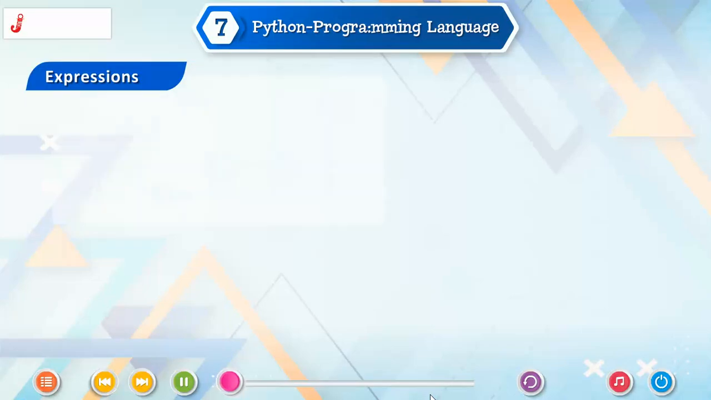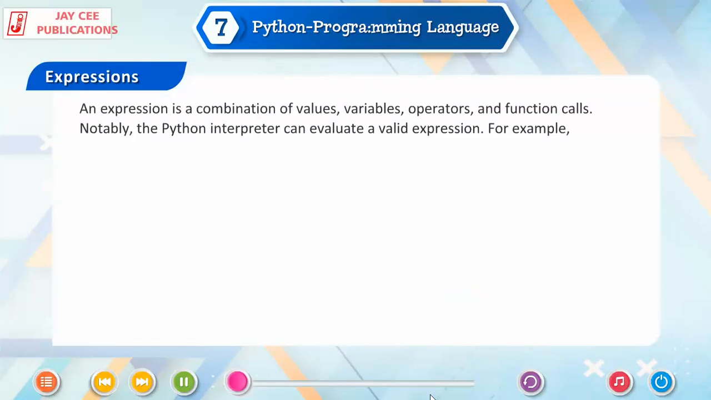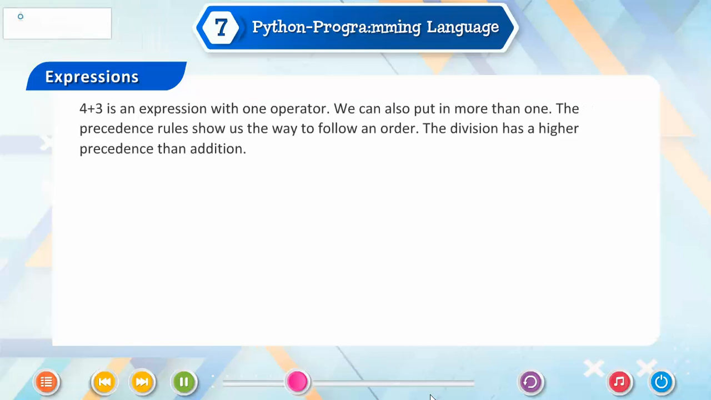Expressions. An expression is a combination of values, variables, operators, and function calls. Notably, the Python interpreter can evaluate a valid expression. For example, 4 plus 3 gives 7 as output. 4 plus 3 is an expression with one operator. We can also put in more than one.